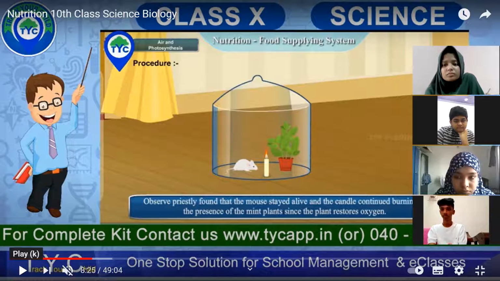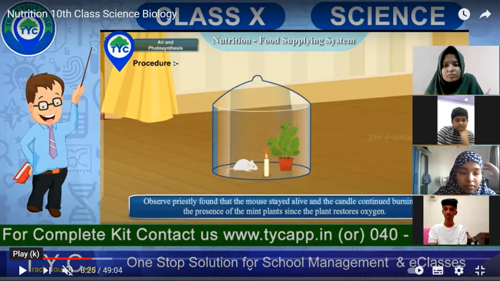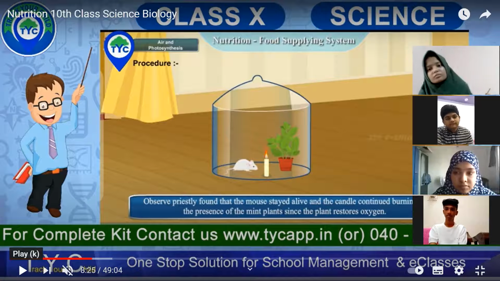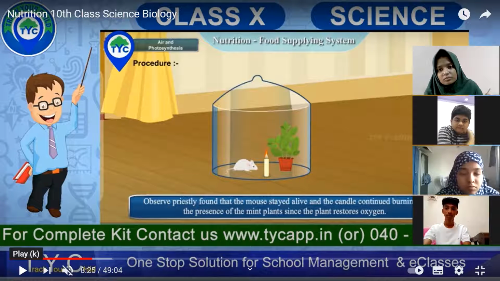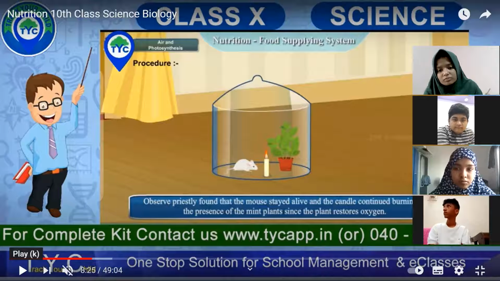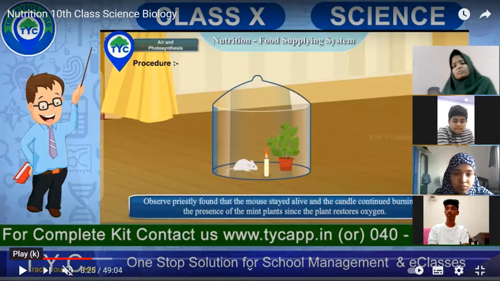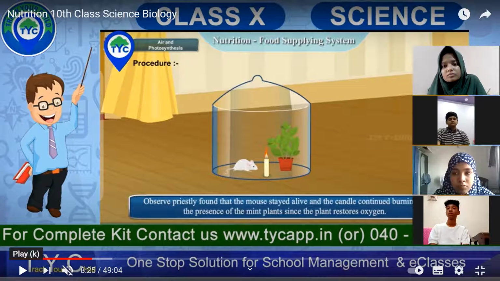And what is happening to the carbon dioxide that is given out by the rat and the candle? That plant is inhaling it. Yes, plant is consuming. We just saw that in the process of photosynthesis, carbon dioxide is taken as a food for the preparation of food. Plant needs carbon dioxide. So this rat is giving carbon dioxide to the plant and plant is giving oxygen. So to stay alive, it is very important to keep plants alive too. Okay, so then only we can survive.